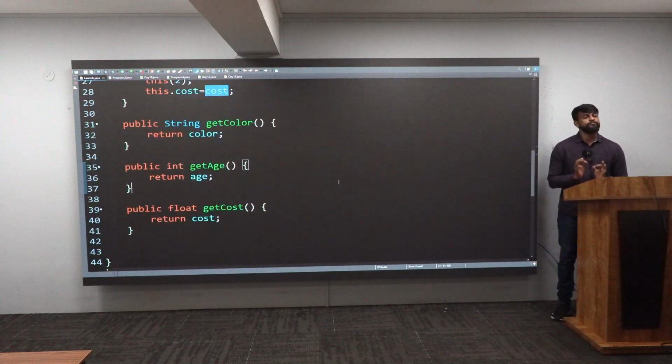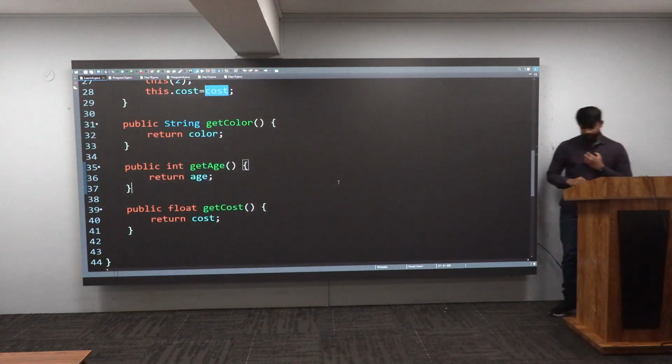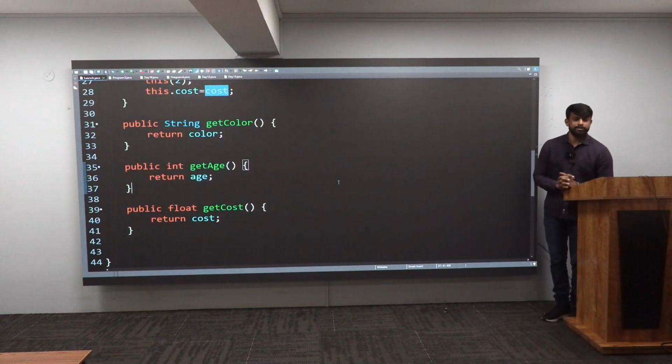OOPS means, the full form is object oriented programming system. And you should tell that inside the system, class will come. You should tell what a class is. You should tell what an object is. And after that you should tell what encapsulation is. You should define encapsulation, tell how you achieve it, and tell the advantage of encapsulation, and this is how you should answer. In the same way you should do it for inheritance, polymorphism and abstraction also.